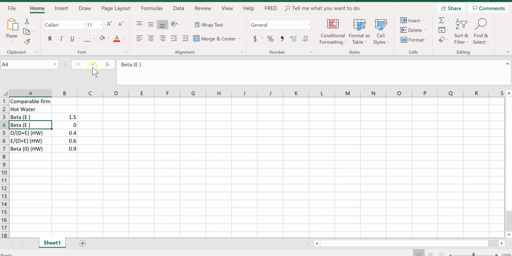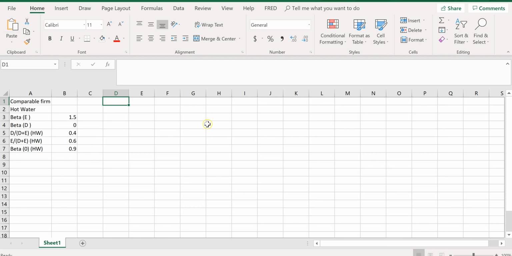So this gives me the asset beta for the comparable firm. Now, because the comparable firm is in the same industry as our own project, the Hula Enterprise, we can bring that over, right?